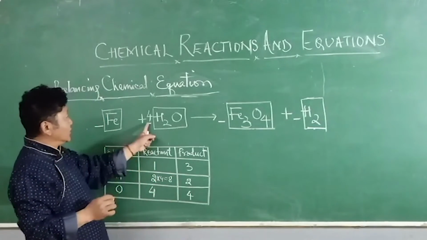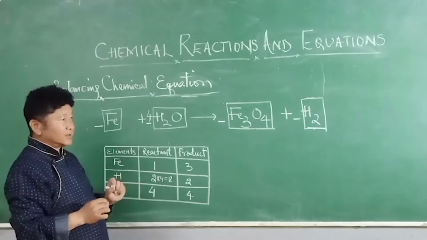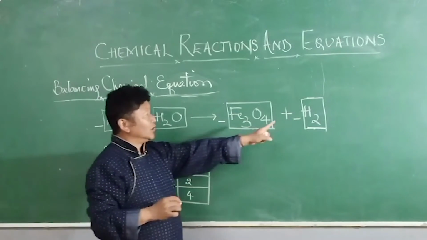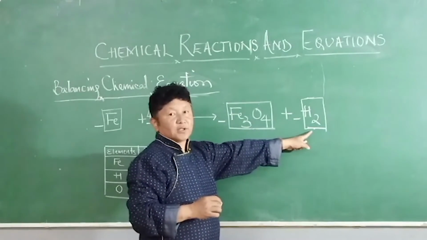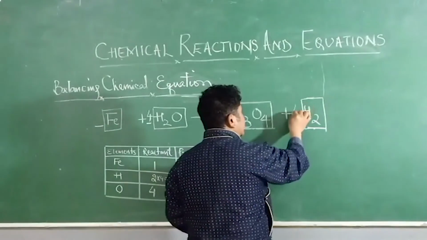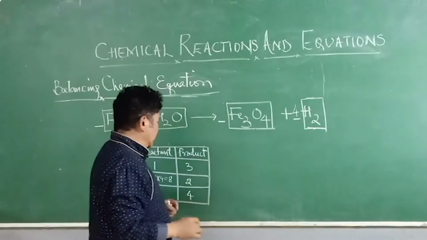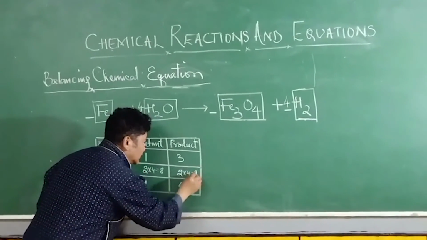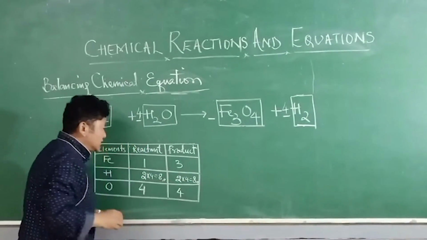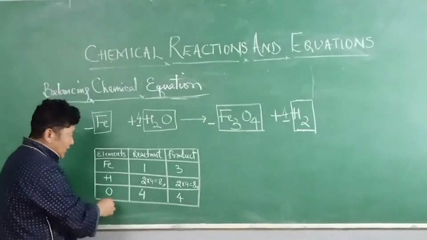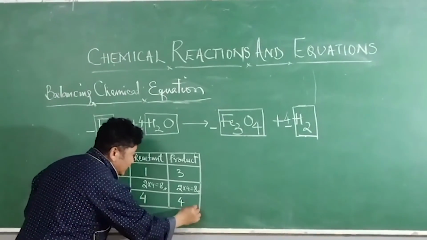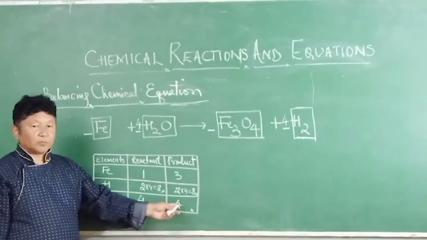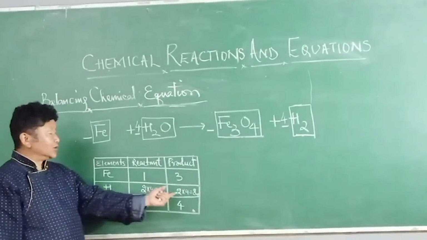We have 8 hydrogen here in the reactant, and we have to make that also 8. So just place 4 here. Again it is 2 into 4, that is equal to 8. Now we are balanced with hydrogen, we are balanced with oxygen.